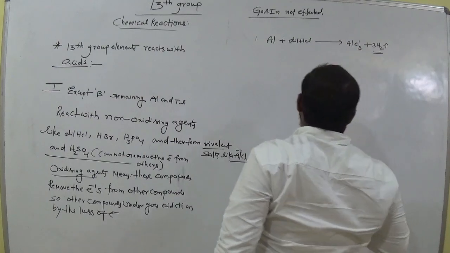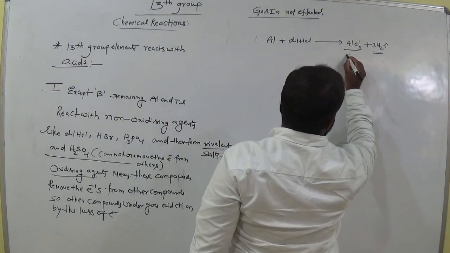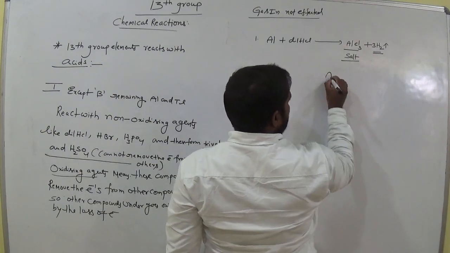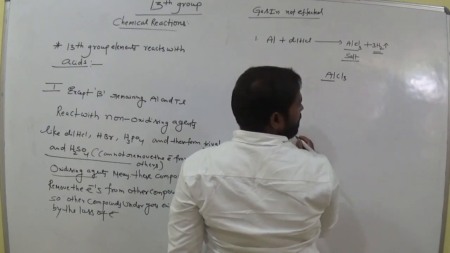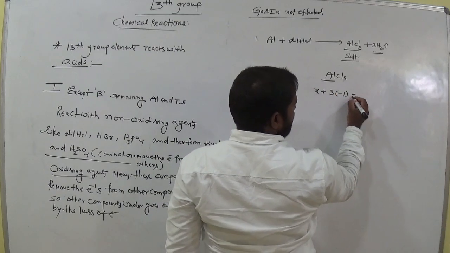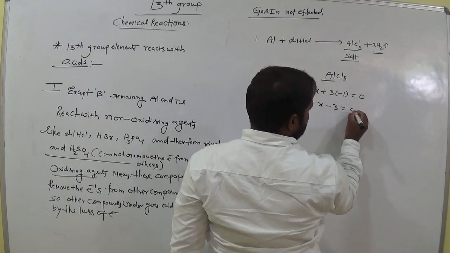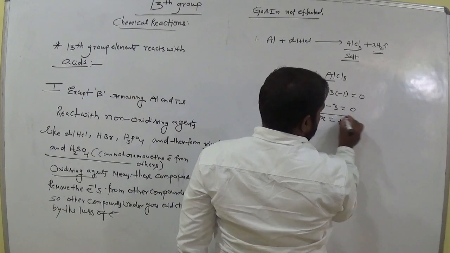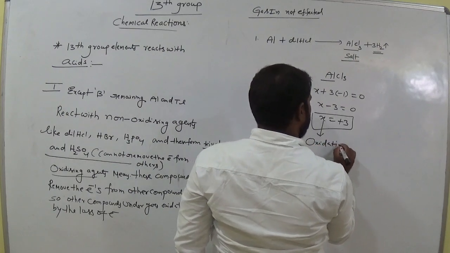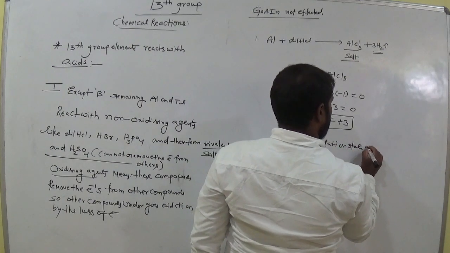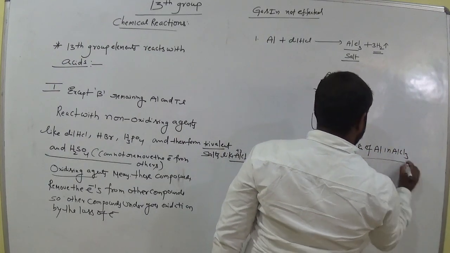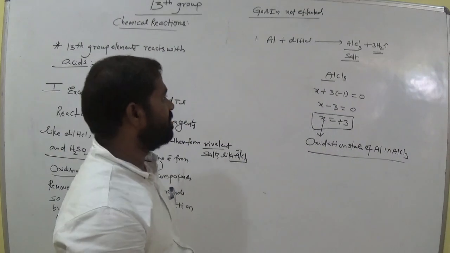Aluminum trichloride, a trivalent salt. Trivalent means +3. Calculate the oxidation state of aluminum here. How many aluminums are here? X, and 3 chlorines, chlorine always having -1. X minus 3 equals 0, X equals +3, where X means the oxidation state of aluminum in AlCl3. Okay, clear? +3, so it is trivalent. Okay, clear?